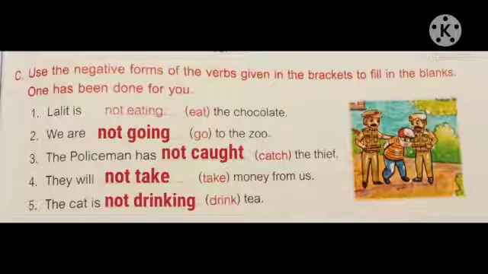Students, this is the end of the chapter. Write all these mains, that is A, B, C mains, in your classwork book.